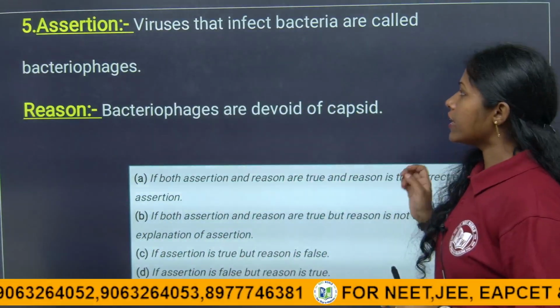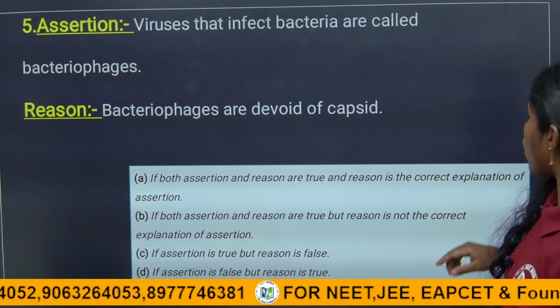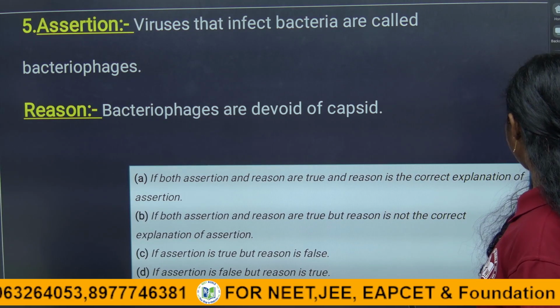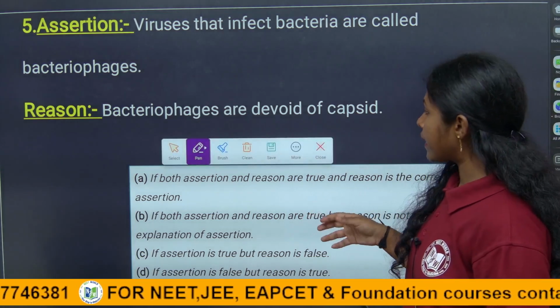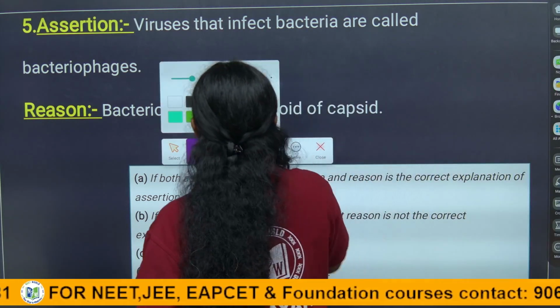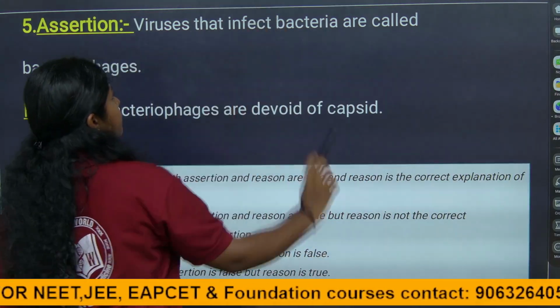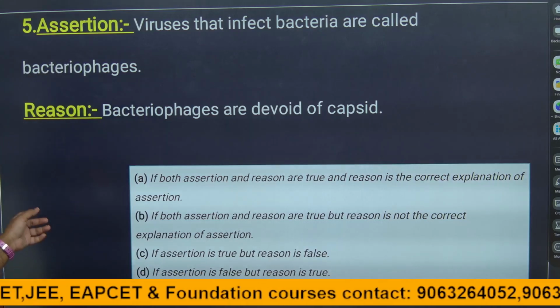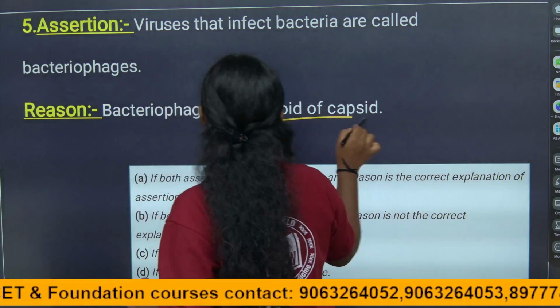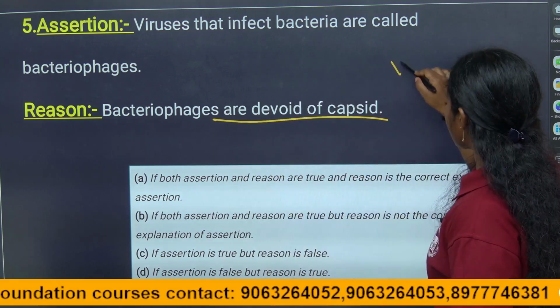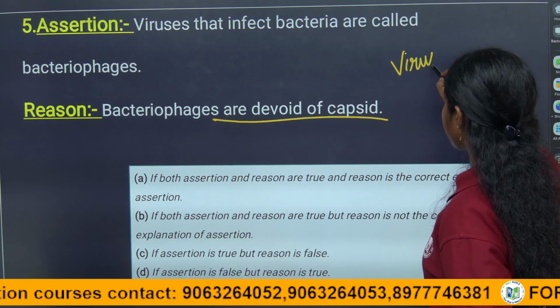So here the given assertion: virus that infect bacteria are called bacteriophages. Of course, right? Virus which infect the bacteria are called bacteriophages. Here the reason says bacteriophages are devoid of capsid. Is it a right statement, children? No. Virus have two important characteristic features.